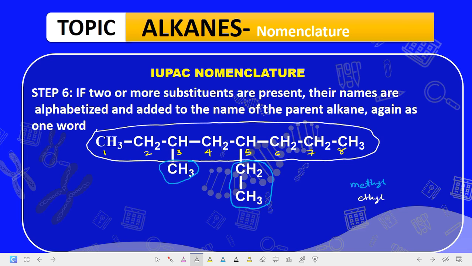Now you name the substituents in alphabetical order. Between E and M, which one comes first? E comes before M, so you ought to name the ethyl group first before M. Are we getting it now? Ethyl is gotten from ethane.